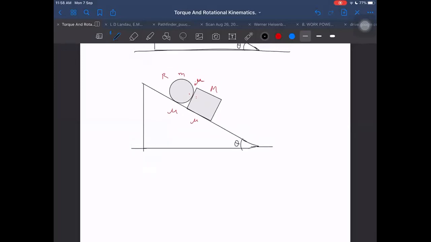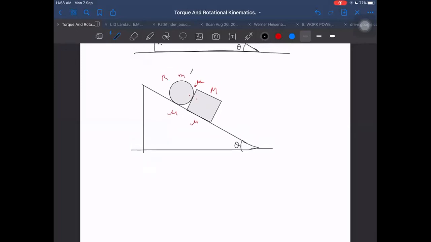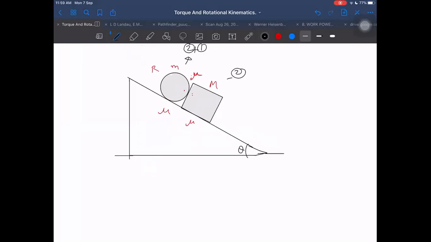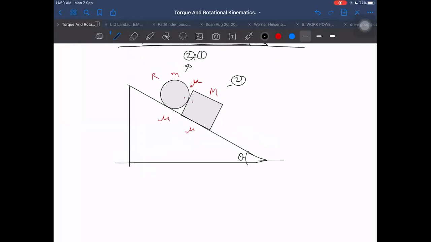If everywhere it is mu, then what will be the equations that we are having? Here we have two force equations and one torque equation. And in the second case, we have two force equations, one along the perpendicular, along the normal, and another along the incline. 2 plus 2, 4 plus 1, 5. 5 equations we need at least to solve it. More equations does not mean an easier question. That means a tougher question, because we have more work to do, more equations to solve. So here we have 5 equations to solve to get the answer.